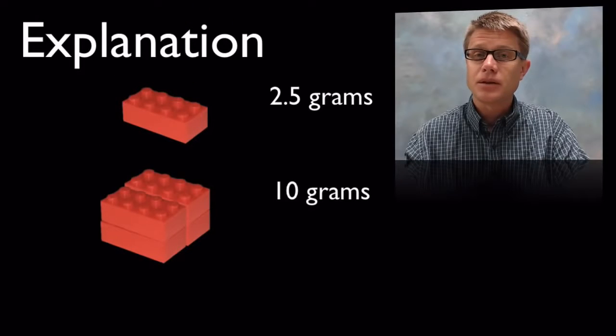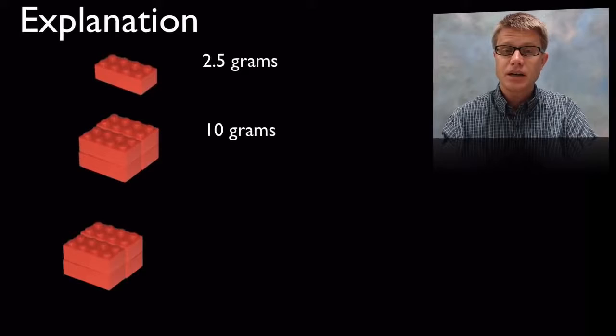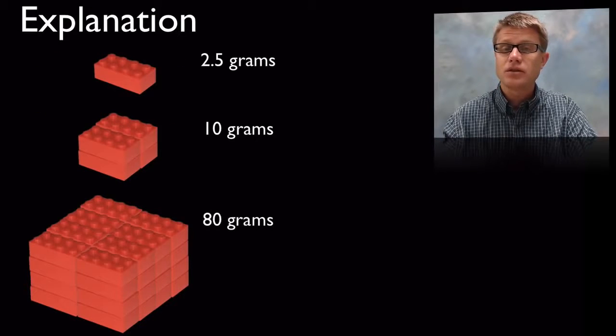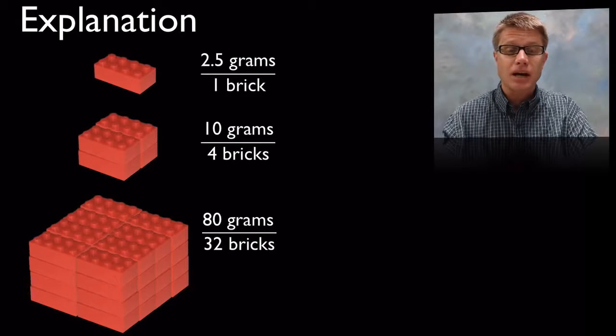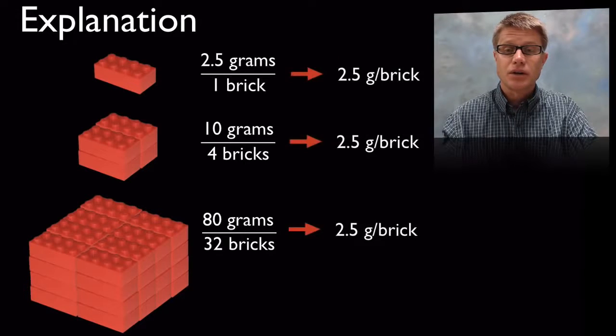And so let's say I built something that was made up of 4 of them. It's going to weigh 10 grams, or let's say I built something that had 32 of them. It's going to be 80 grams. But if we were to look at the average mass of those objects, we're going to get around 2.5 grams per brick. So it doesn't matter how large or small the sample is. If I had a big structure that was the size of this room made out of these red Lego bricks, it's going to still have the same average mass.